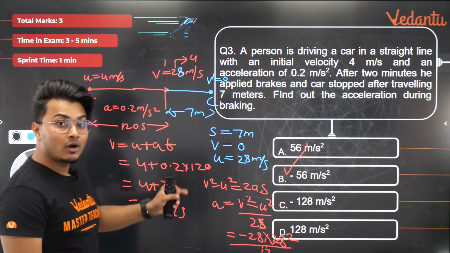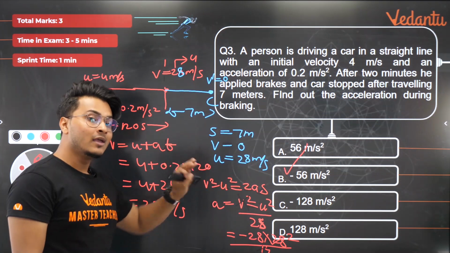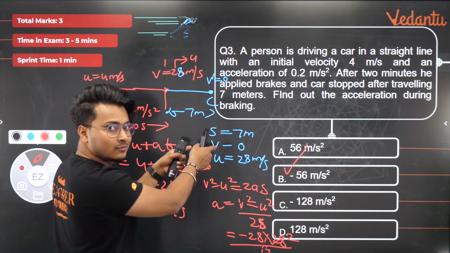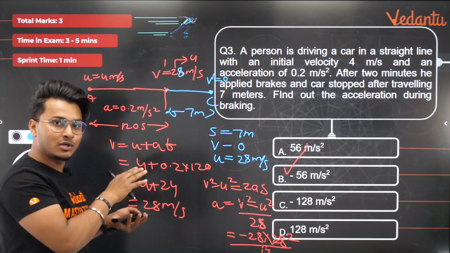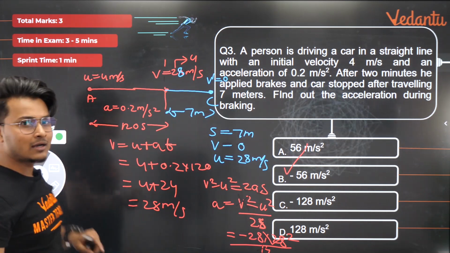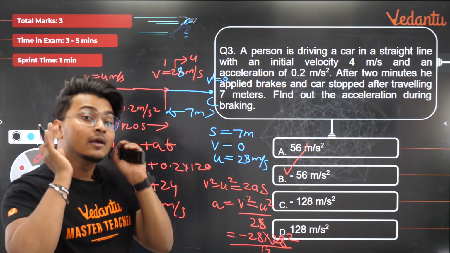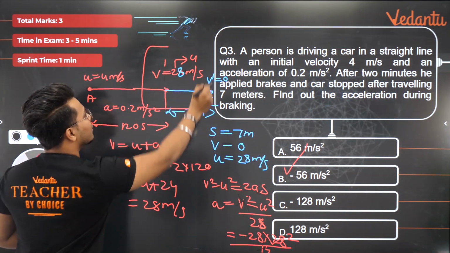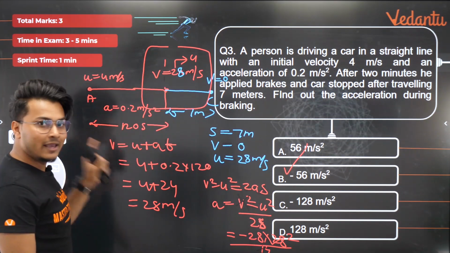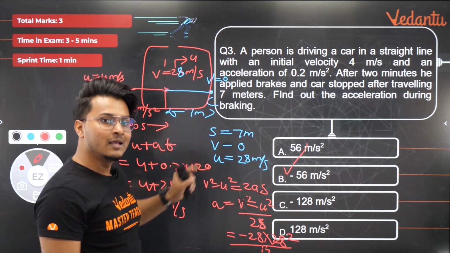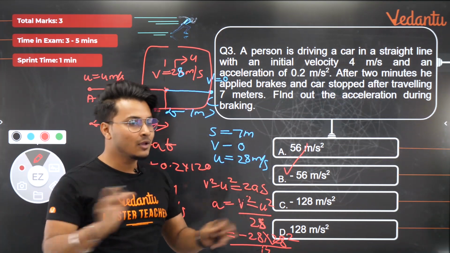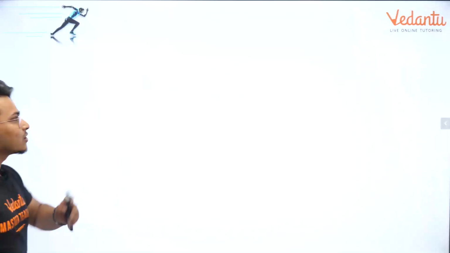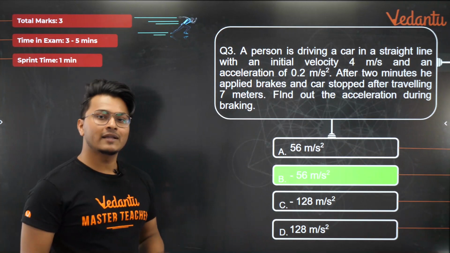See, this was an easier problem than the previous one. In the previous question, the second question, what did we do? We found out acceleration and then we went forward to find out the displacement. Right? So this was an easier version of the second question, guys. All these questions, as you can see, carry 3 marks and you can very easily do all of them in 1 minute. Again, repeating the same statement which I have been giving from the start: the only thing is that this part should be clear to you. The final velocity of case 1 should be the initial velocity of the second one. I'm pretty sure that after doing 2 questions of a similar type, you must have understood this absolutely clearly. Right? Okay, guys. So I'm going to go forward to the next question right now. So obviously minus 56 meter per second square is the right answer.